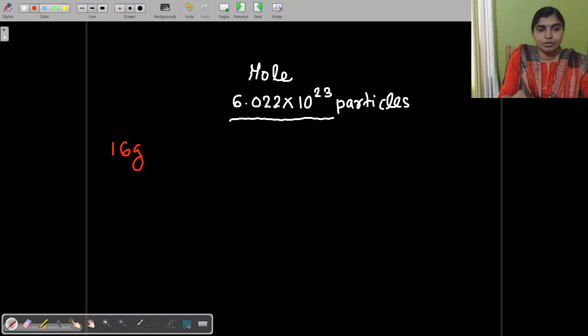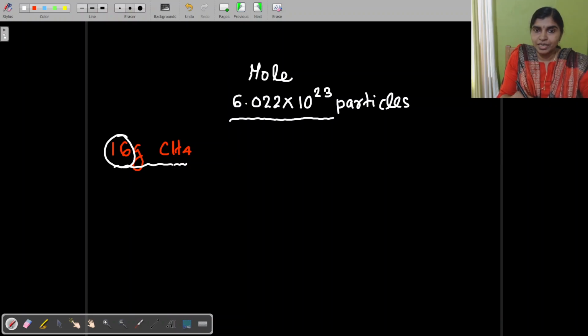16 grams of CH4. What is the meaning? 16 grams of CH4. We know that 16 gram is the molecular mass of CH4, isn't it? We just said that, 16 gram is the molecular mass of CH4. Or we can take it as GMM. What does GMM stand for? That is the gram molecular mass, isn't it? This is the gram molecular mass.